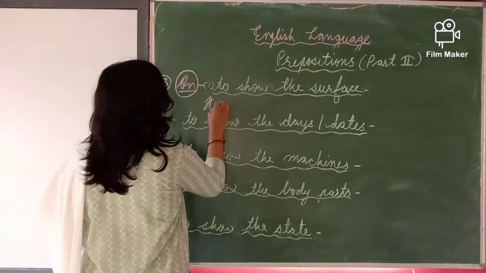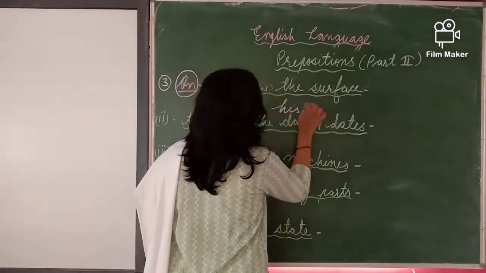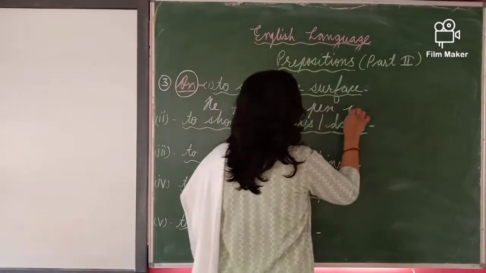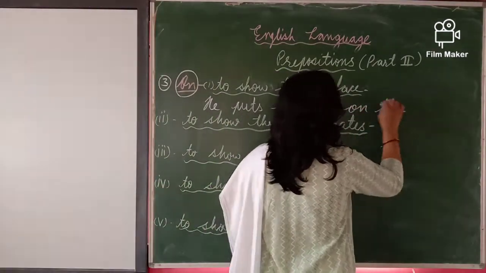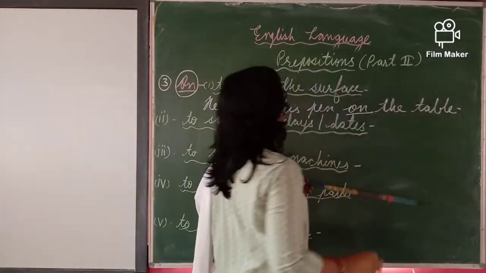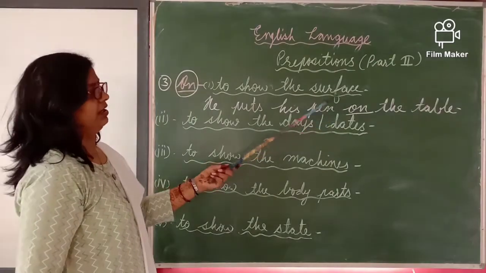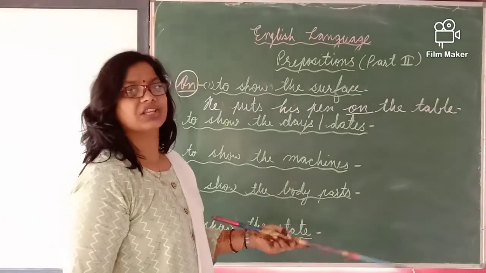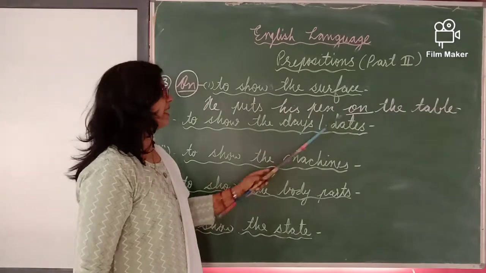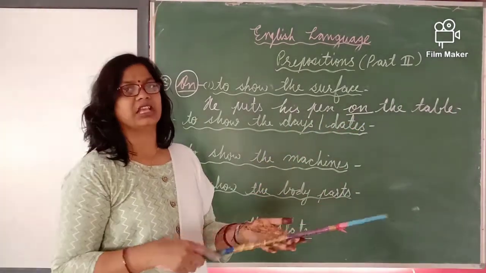Example, he puts his pen on the table. Means when something is touchable, when the thing is there to touch the surface. So here the pen is on the table, the pen is touching the surface of the table.